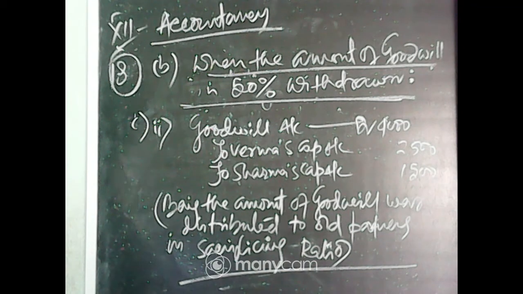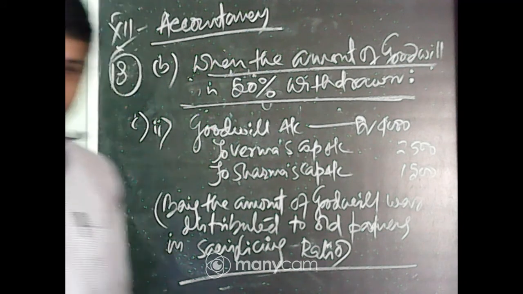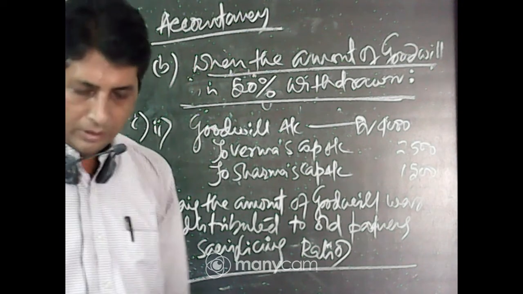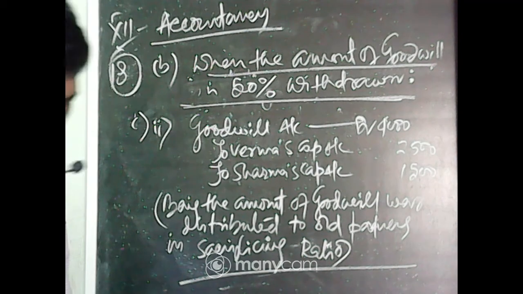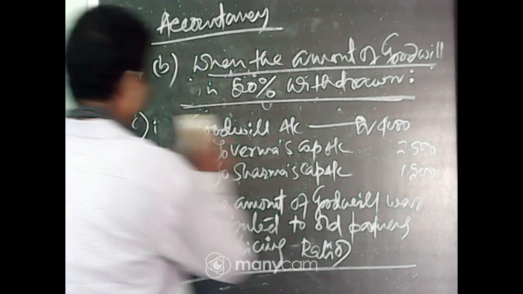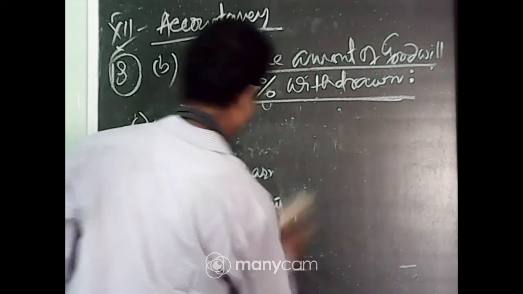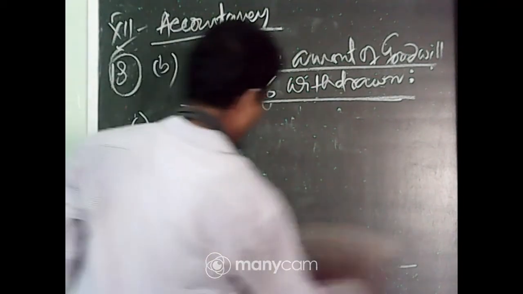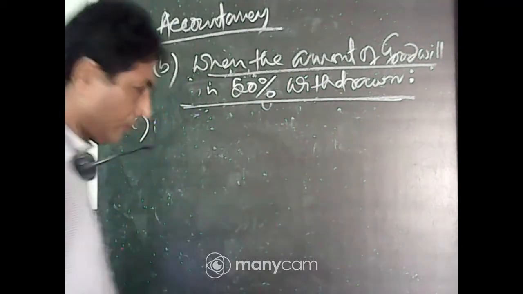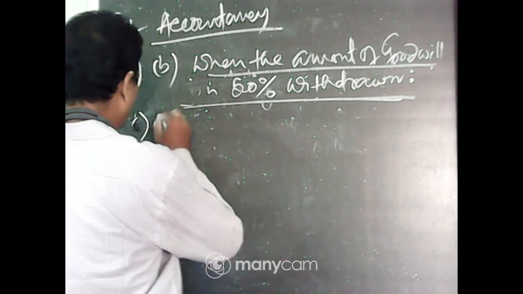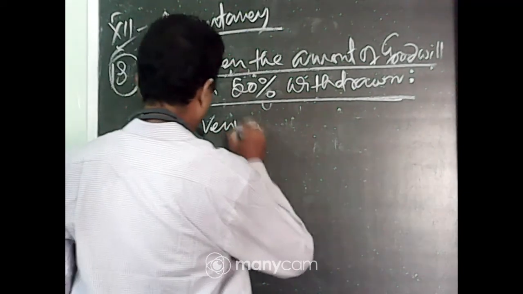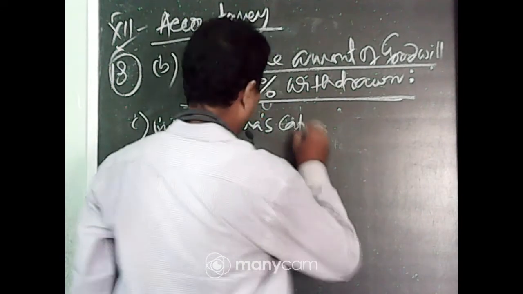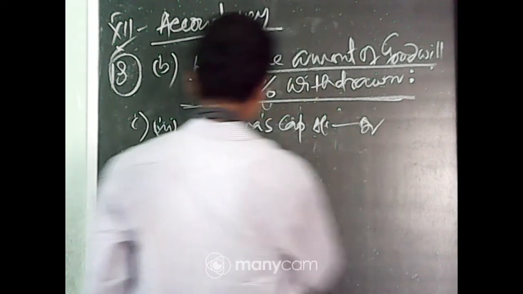Now, number 3, 50% amount was withdrawn. The 50% amount means total value of goodwill 4,000, the 50% amount is 2,000. The ratio 5:3. So now Bharma's capital account debit, Sarma's capital account debit.